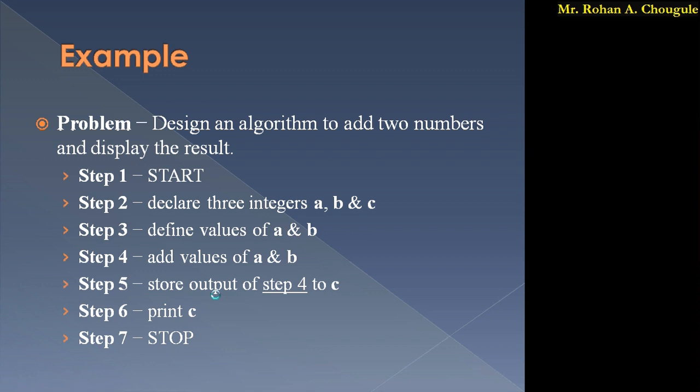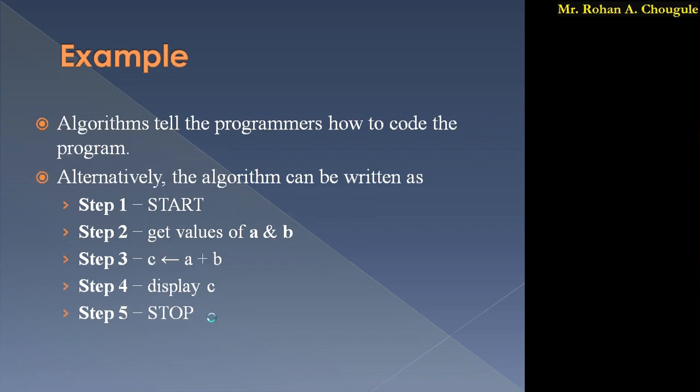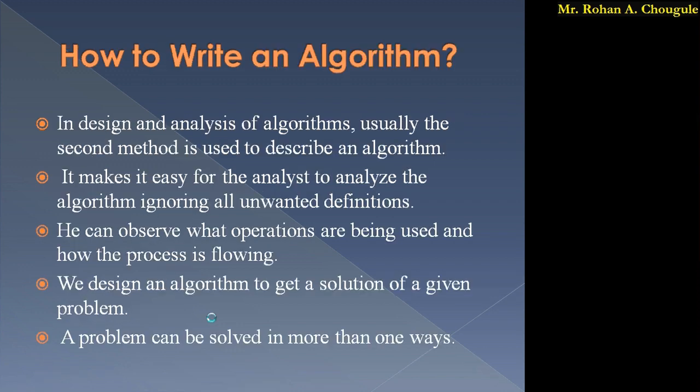So this is the first way, this is the second way. If you have some different way to write the algorithm, or some different logic to add 2 numbers, you can use that logic also. So a problem can be solved in more than one way.